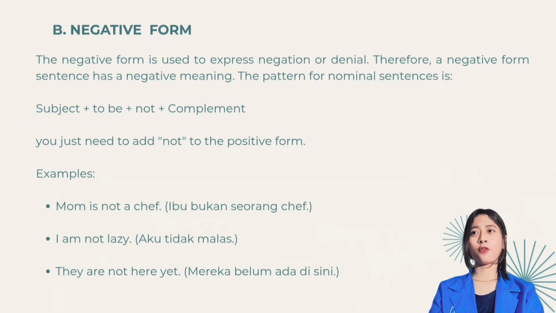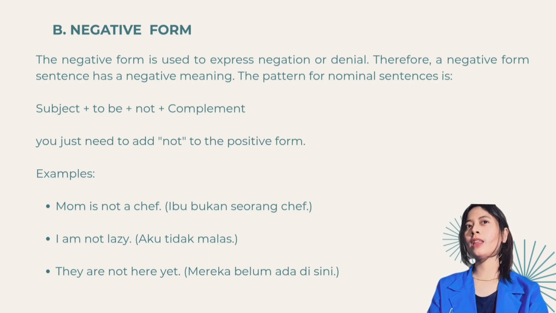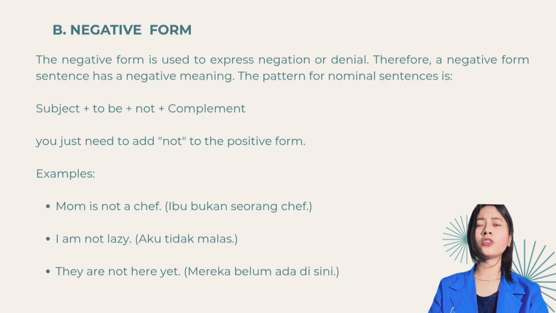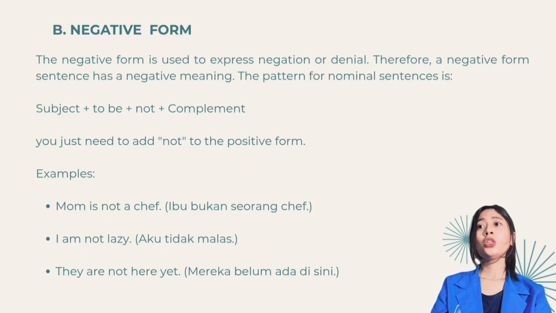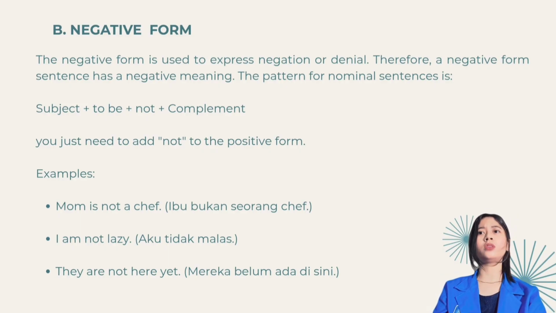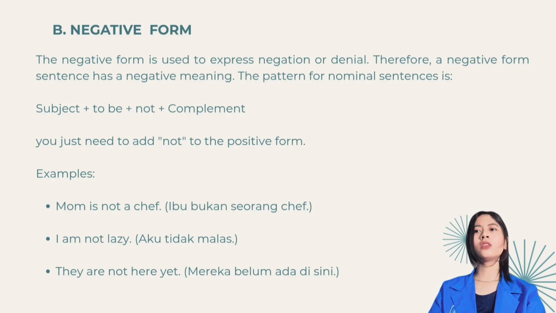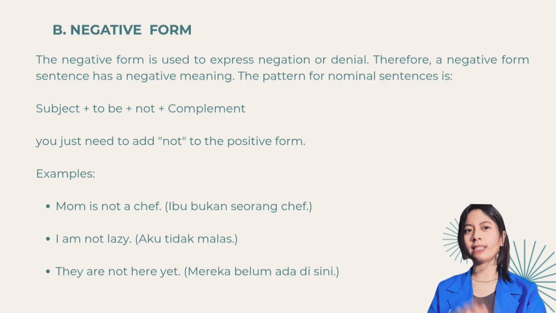B. Negative form. The negative form is used to express negation or denial. A negative form sentence has a negative meaning. The pattern for nominal sentences is subject plus to be plus not plus complement. You just need to add not to the positive form. Example: Mom is not a chef. Ibu bukan seorang chef. I am not lazy. Aku tidak malas. They are not here yet. Mereka belum ada di sini.